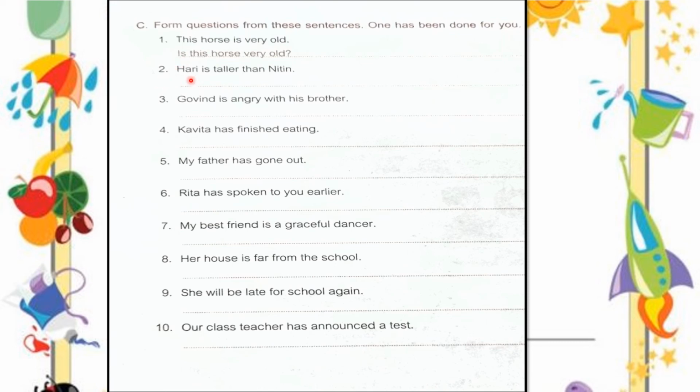Yes. Second, Hari is taller than Nitin. So children, can you see H is in capital, here N is in capital. Why? Because it's the name of some person. It is always in capital letter. While framing the question, it should be in capital letter only. Let's see.